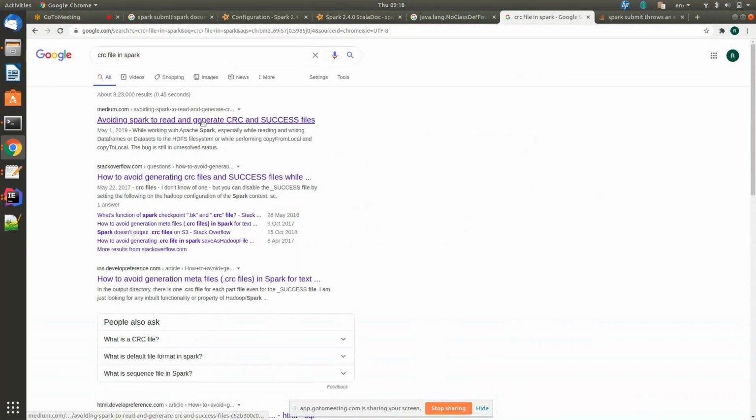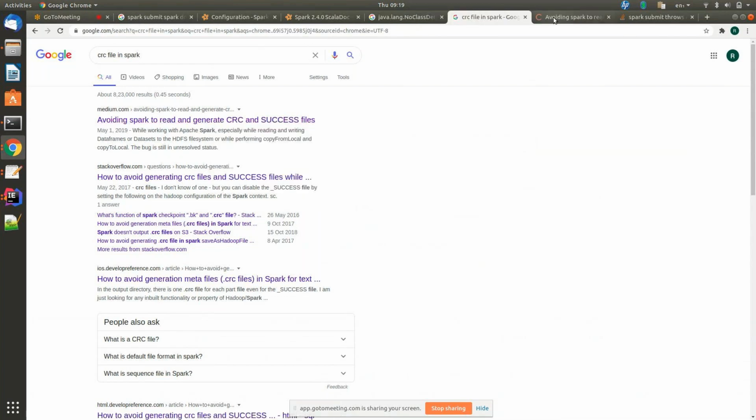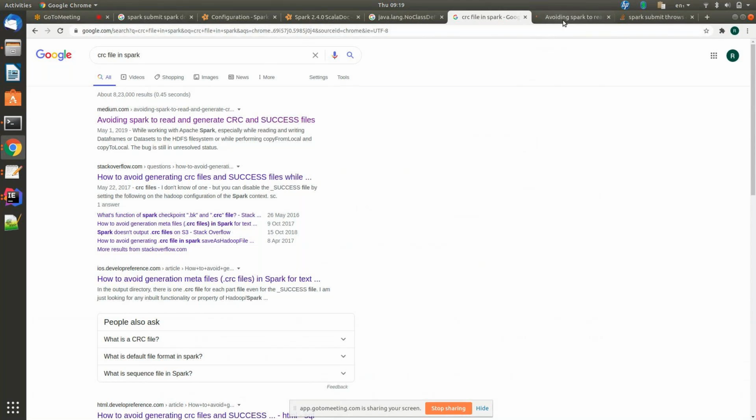I don't know whether they mention cyclic redundancy check. They are avoiding it. Oh, no, come down. Here you have something. What is CRC file? Click on what is CRC.